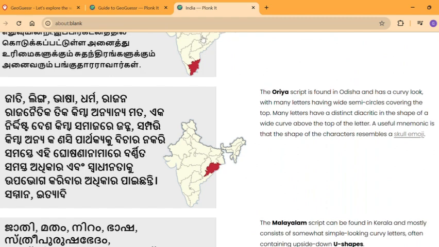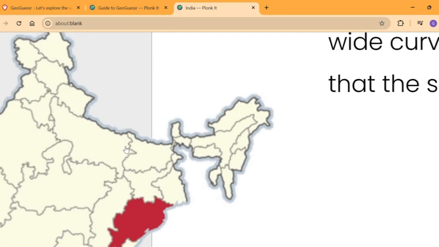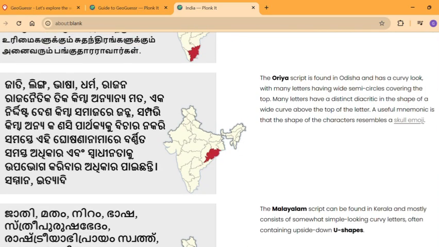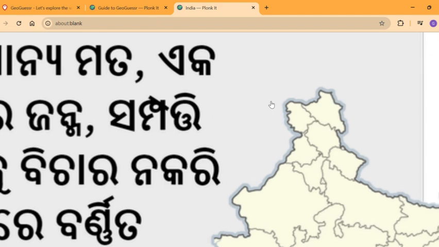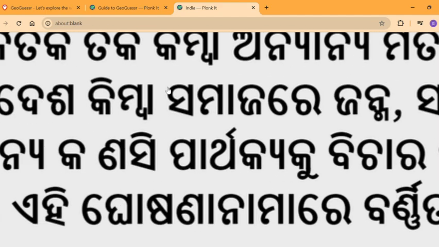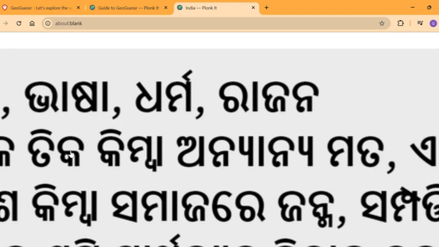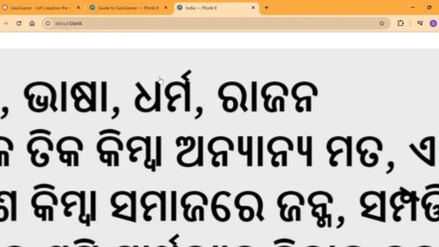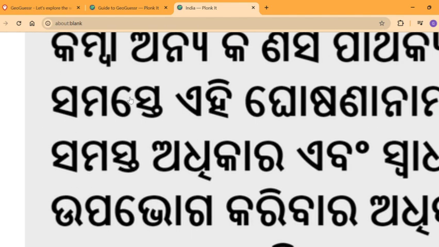So Oriya is different from Tamil. It's not even a South Indian language. It's a North Indian language that's similar to Bengali. So you could see some similarities with Bengali, I guess. Wait, let me try to find them. Yeah, for example, these letters are also present in Bengali, triangles and all that, but mostly they have a circle on the top, and all these are curvilinear on the top, except for maybe a few, but most of the time they're curves on the top, like for this letter.